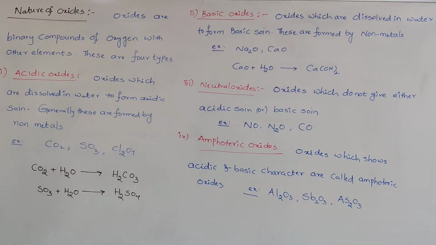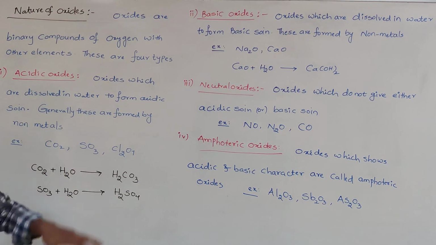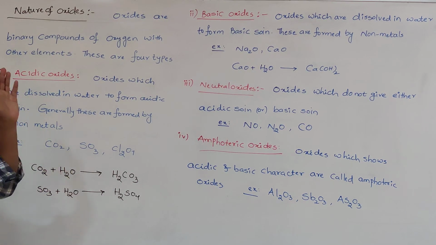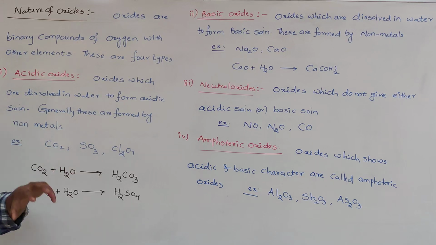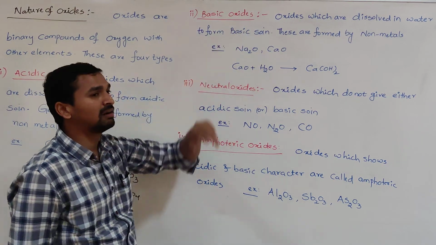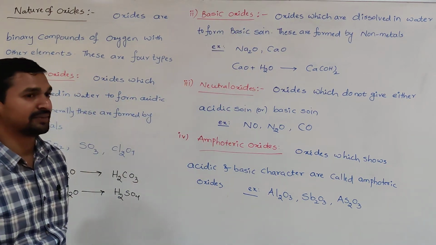What is the difference between these four types of oxides? Acidic oxides: when these oxides are dissolved in water, if they form an acidic solution or acids, then those oxides are treated as acidic oxides. If the oxide dissolved in water forms a basic solution or base, then that oxide is called a basic oxide.